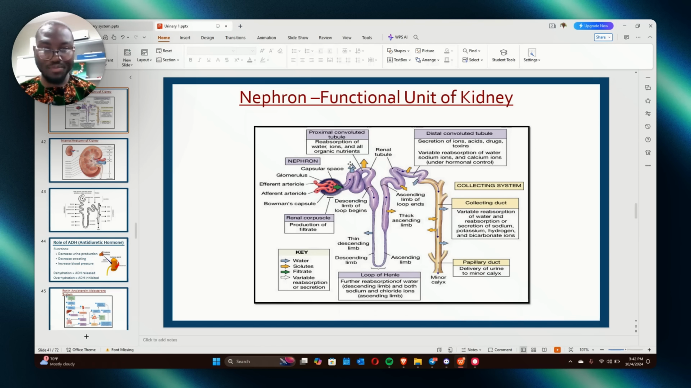So what is not reabsorbed? Hydrogen is not reabsorbed. We don't need hydrogen in the blood, because it can increase acidosis. We don't want it at all. Do you understand? Instead, we push it out. You understand? So if they tell you which of the following is not reabsorbed, or which of the following is